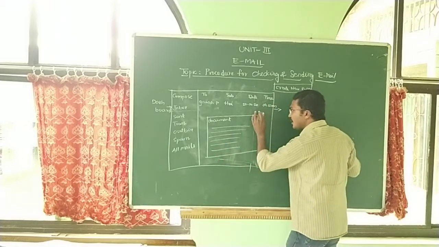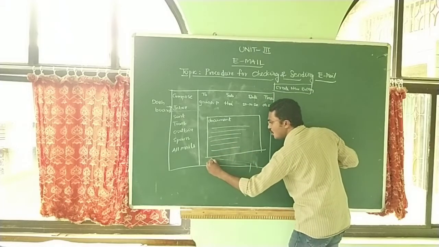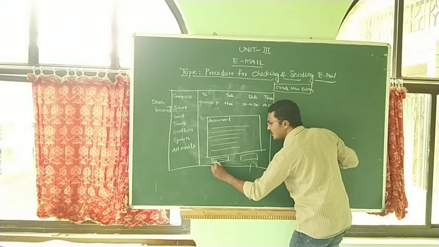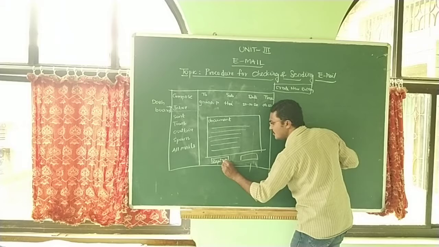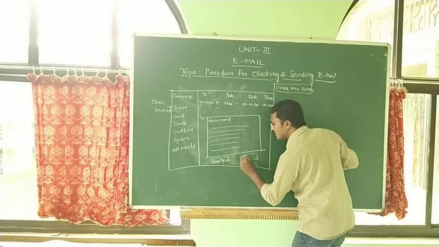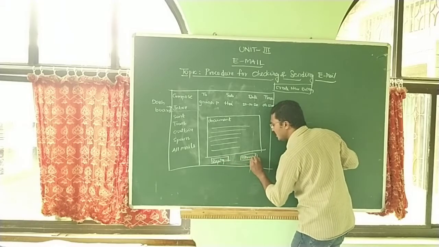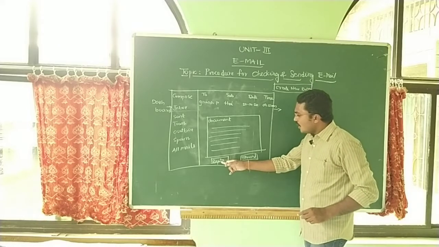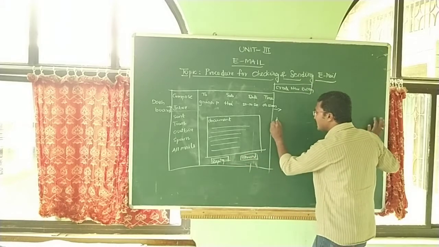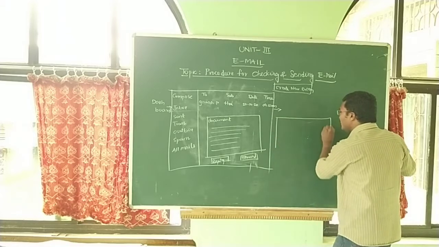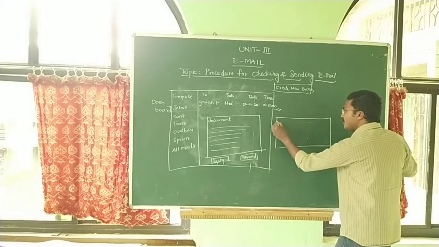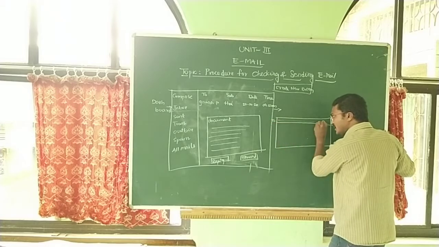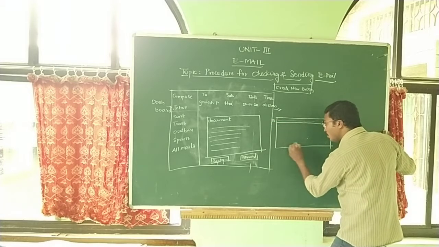Okay, after the content appears, it will show two buttons at the bottom. One is called the reply button and the second one is called the forward button. There are two buttons in the document area. If you click reply, what happens? A new window opens, and in this place the address appears, that is your friend's address, and this is called a compose box.